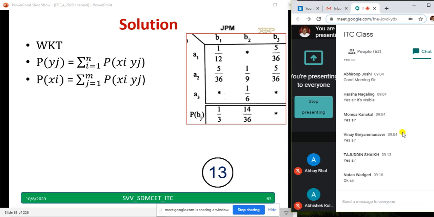So let us go to the next. The matrix is there with you. Those who couldn't copy one or two probabilities, they can copy now also. Go to the next. Let us take a star. We'll try to find out the missing probability.